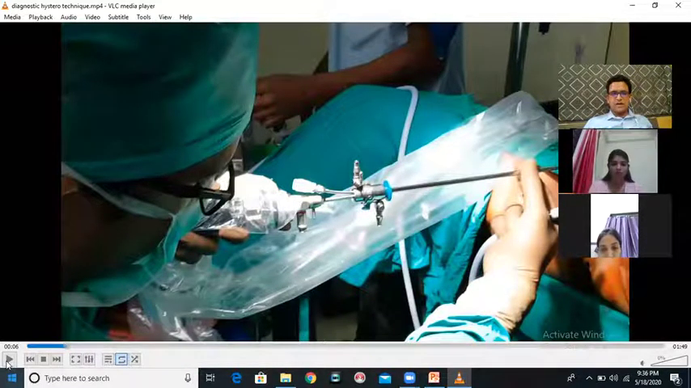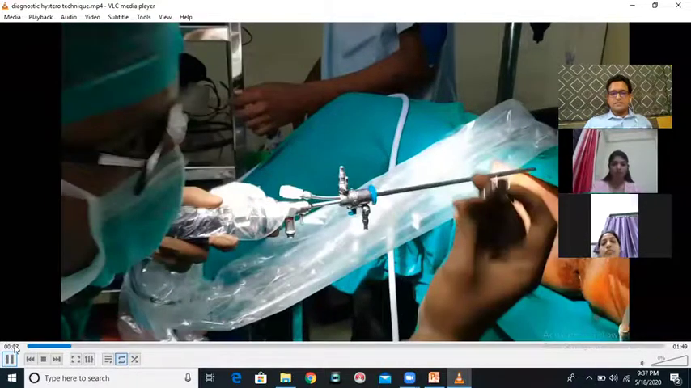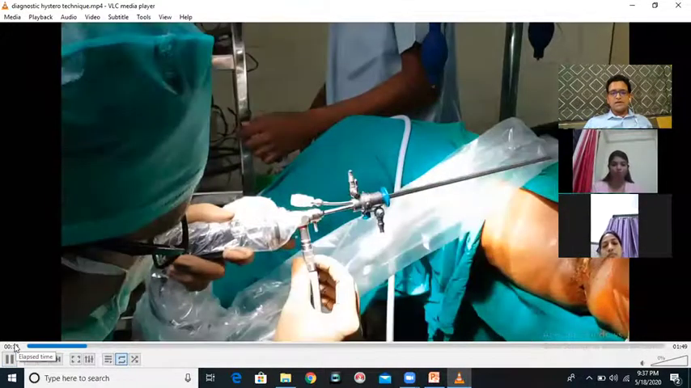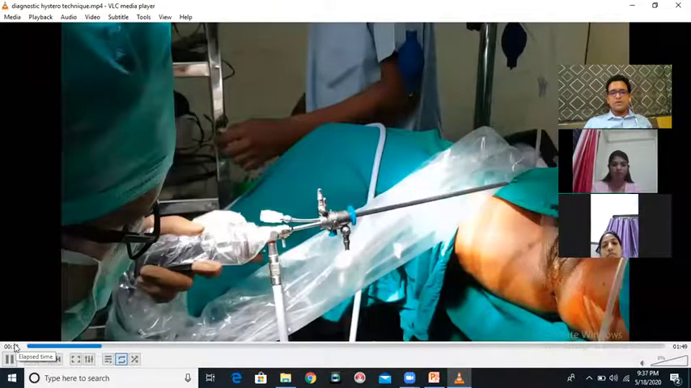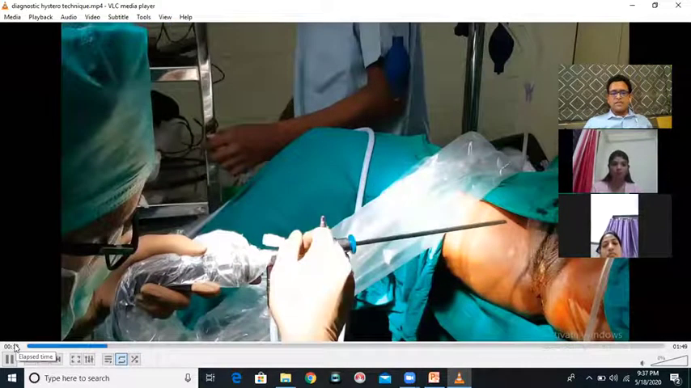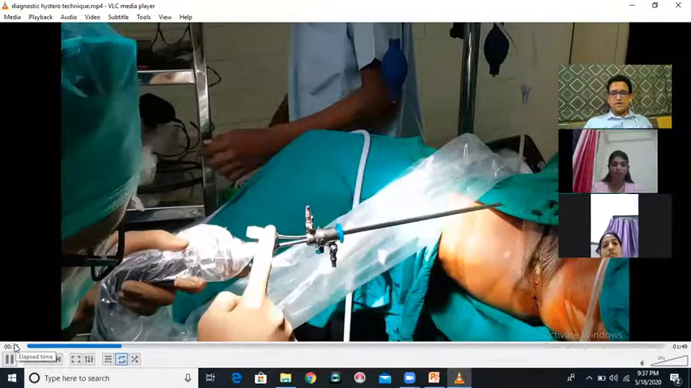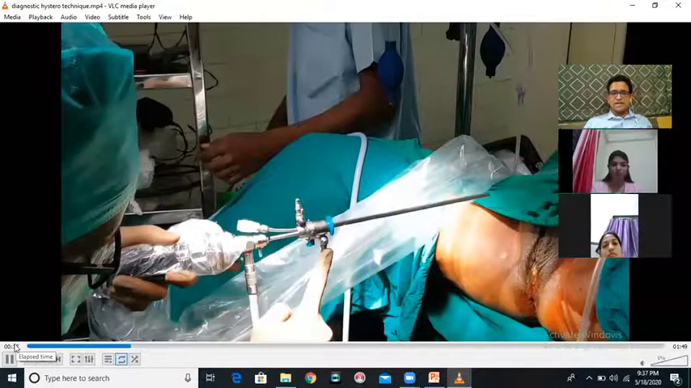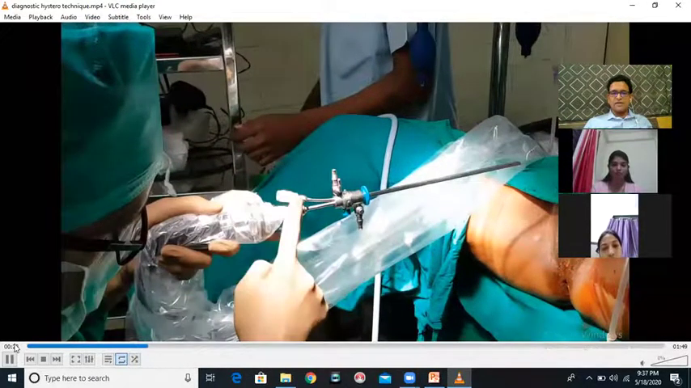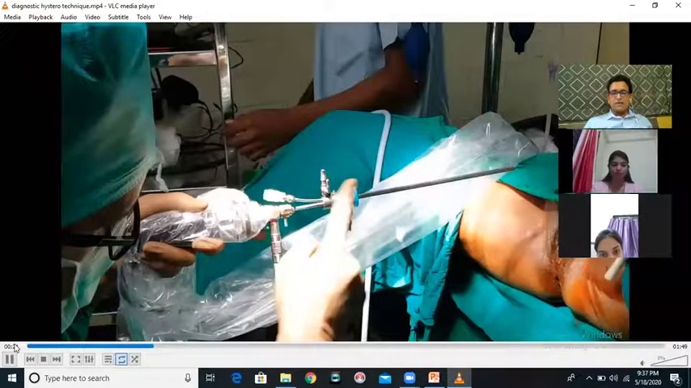Now let's move ahead with the video. This is the light cable. I am going to attach the light cable to the light port. I am checking. This is the inflow. So, okay, see, these are the channels: camera, light cable, inflow, outflow, and outer channel.